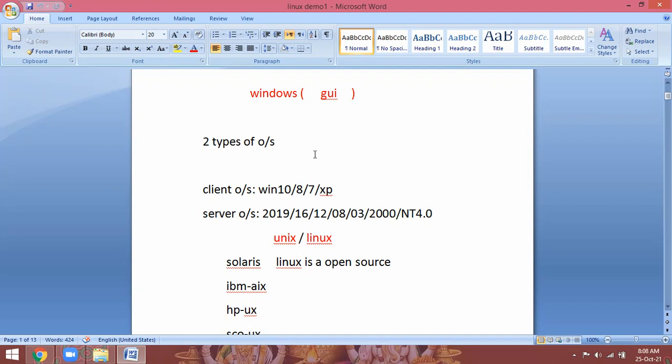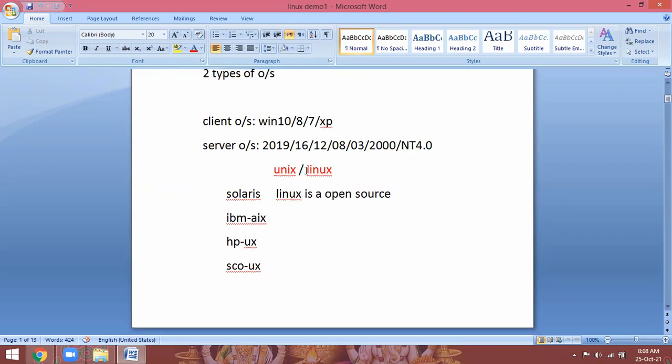If you go to any bank, all the bank employees, they have Windows systems, but whatever the application they are using, the bank related application, that is backend running on servers. So server provides resources to clients. Clients access the resources from servers. So we are going to learn server administration, but not on Windows, on Linux.